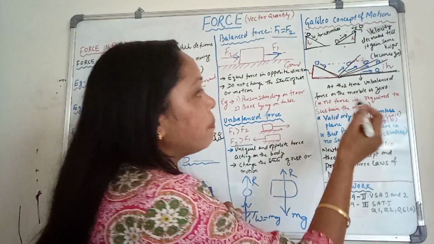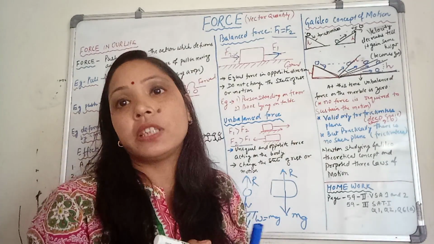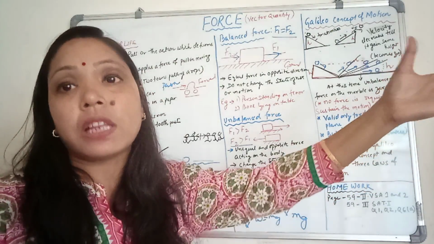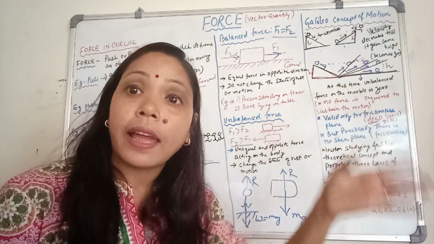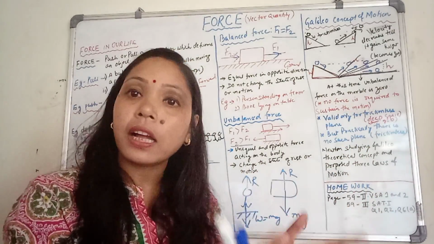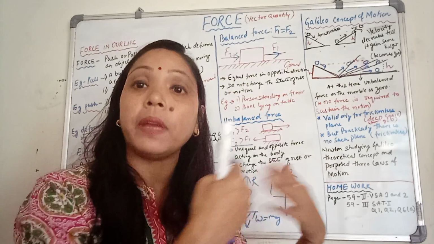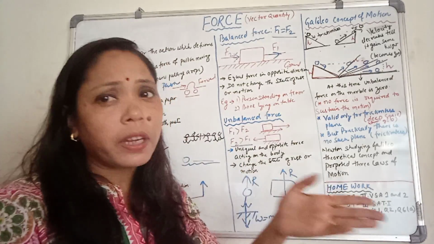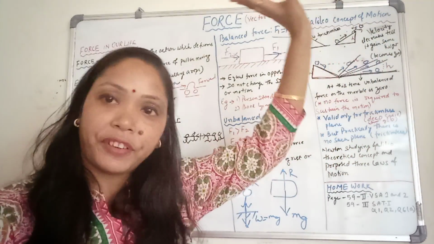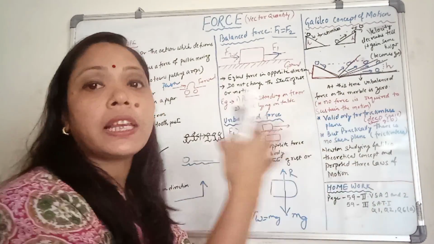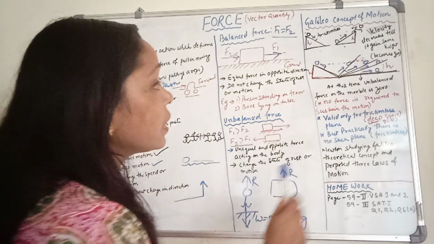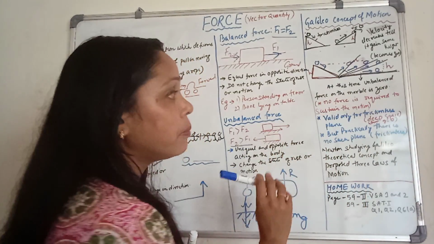So at this time the unbalanced force on the marble is 0. Why is the unbalanced force 0? Because the body is moving continuously, because it is a frictionless plane. So no force is required to sustain the motion. Sustain the motion means to make the motion. So the body is continuously moving, till you can say till infinity also. So it is continuously moving only because of the frictionless plane. So no force is required to sustain the motion.